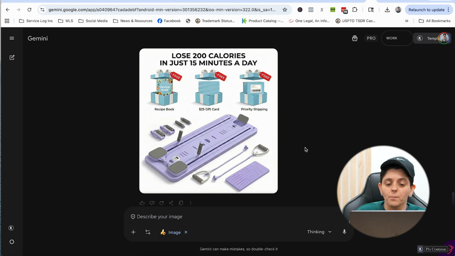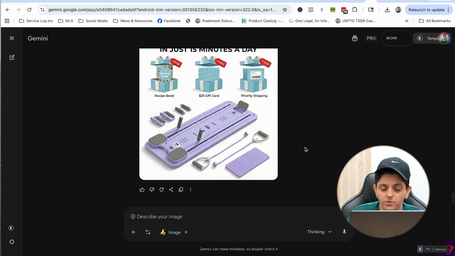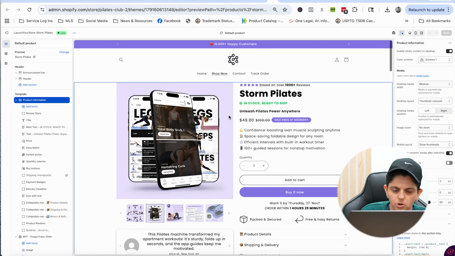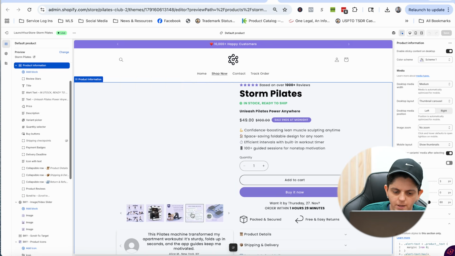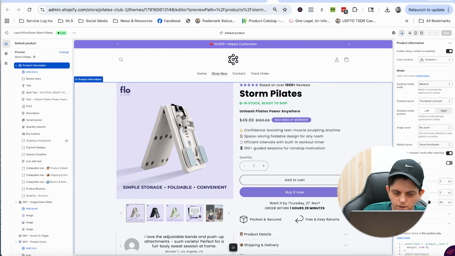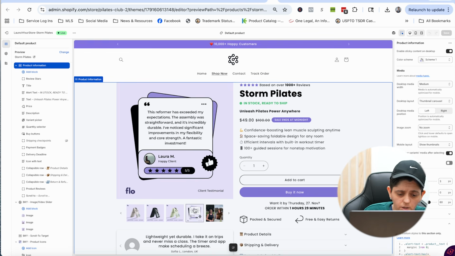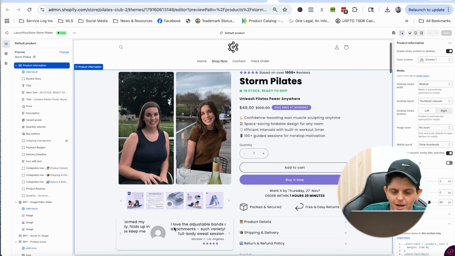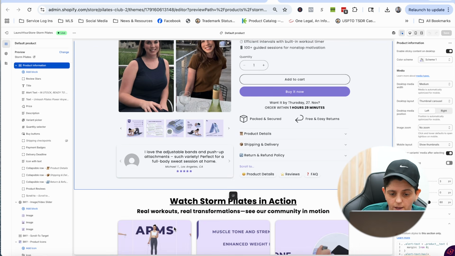So you would swap out the product and a couple of other things. That's the power of AI, guys. So what you want to do from there is go to your online store and replace the images, okay? You could change the coloring of the images and change the logo and all that stuff. That's the easiest way to do it with AI.